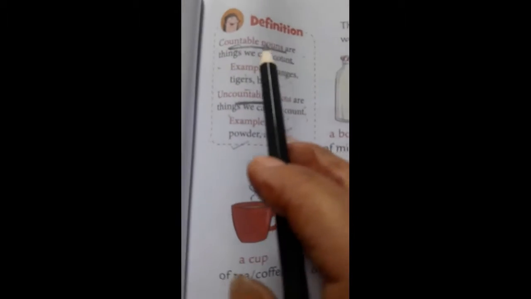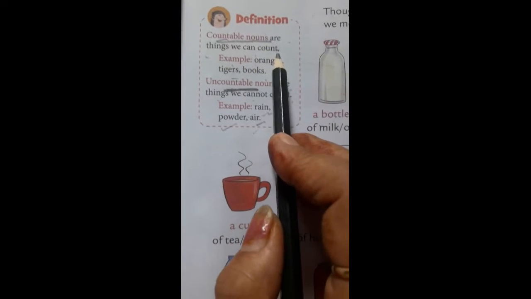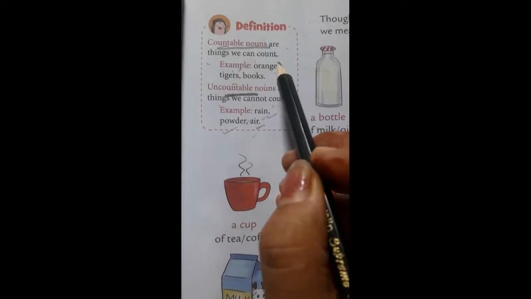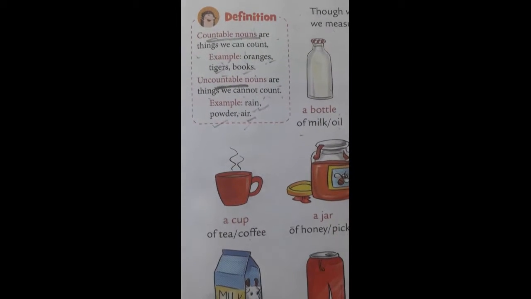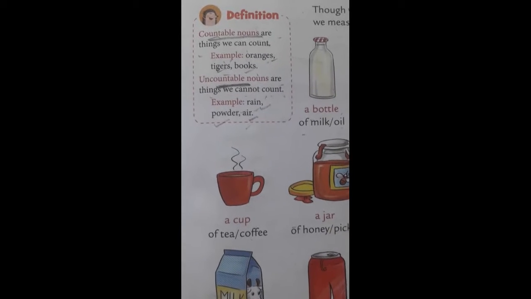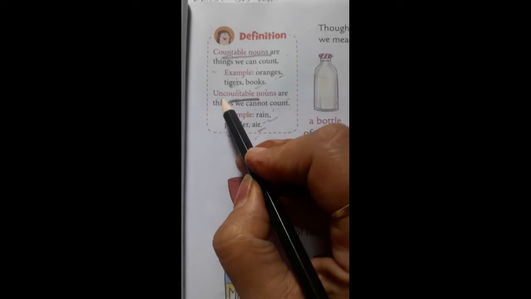Let us know the definition of countable and uncountable noun. Countable nouns are things we can count. For example, you can count oranges, you can count tiger, books, you can count pencil, you can count many things that are countable. Okay.